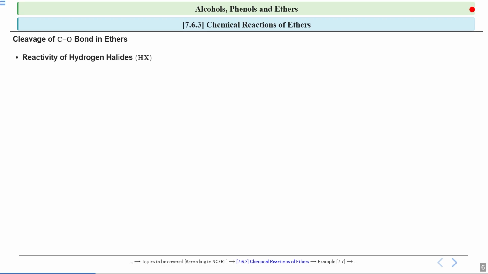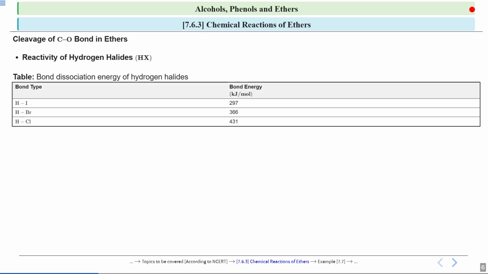Now further, let us understand this by taking an example of a reaction. First, we will see about the bond dissociation energy of hydrogen halides. Now, if you look at this table, you will see these are the different bond types and these are the different bond energies. For HI, which is hydrogen iodide, the bond energy is 297 kilojoule per mole. For hydrogen bromide, it is 366 kilojoule per mole. And for hydrogen chloride, HCl, it is 431.